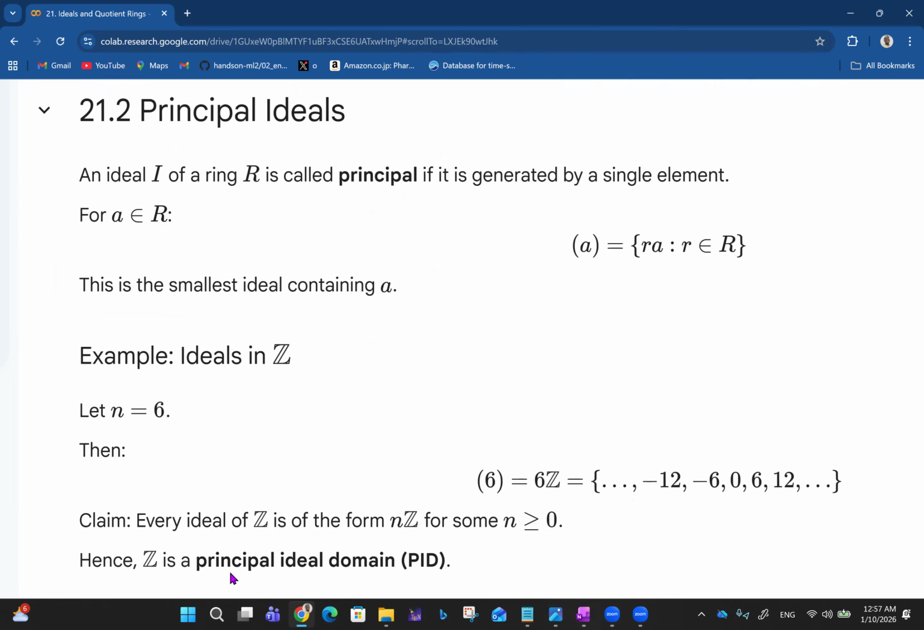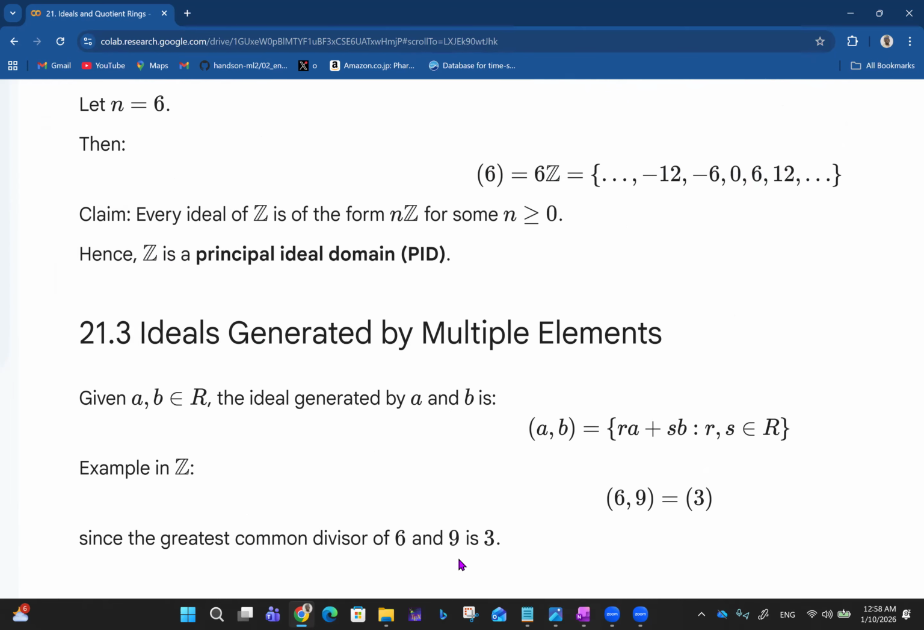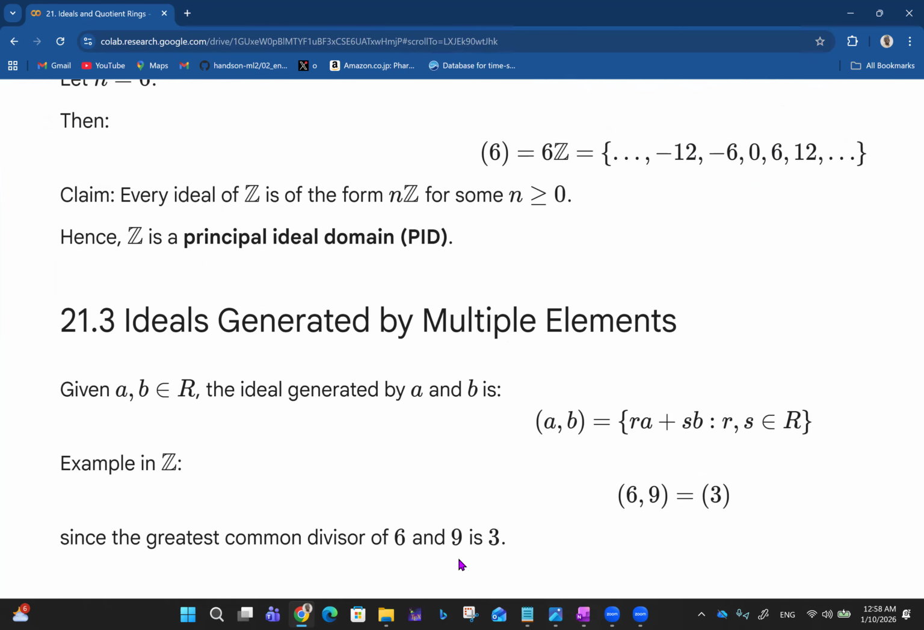Hence, we can say Z is a principal ideal domain, PID. We are going to see more about PIDs in the next video. Okay, so we go to 21.3, where we now talk about ideals generated by multiple elements. The principal ideal is generated by one element, but we also have ideals generated by multiple elements. Interestingly, they don't seem to have a special name.